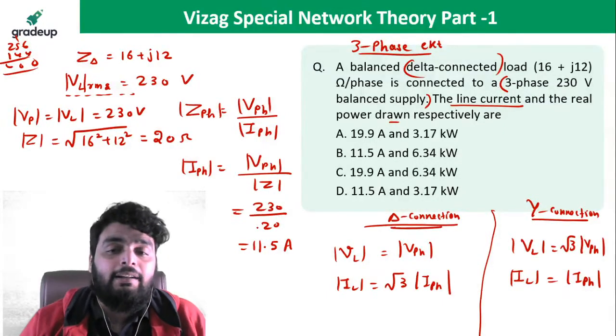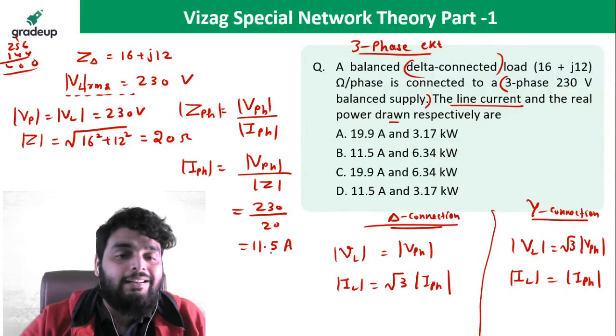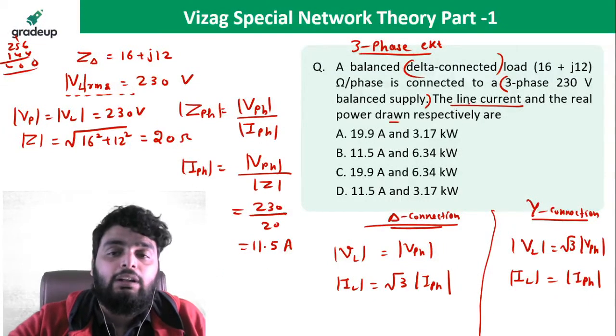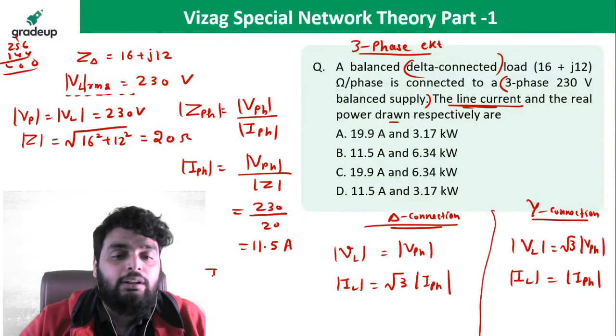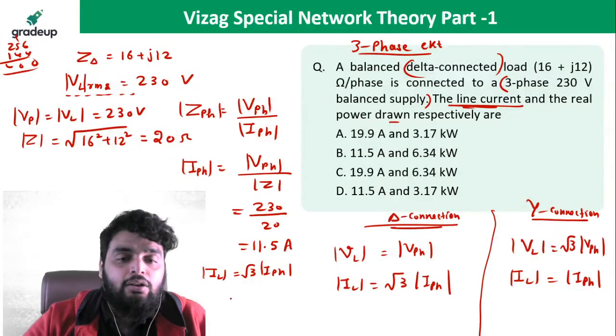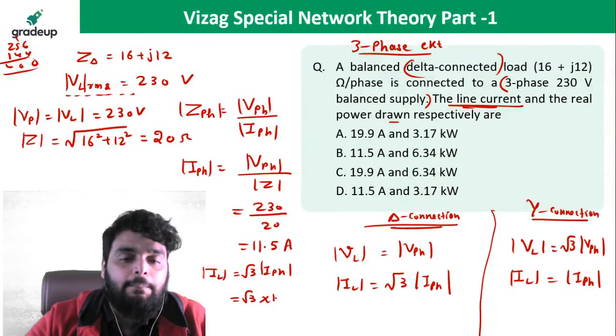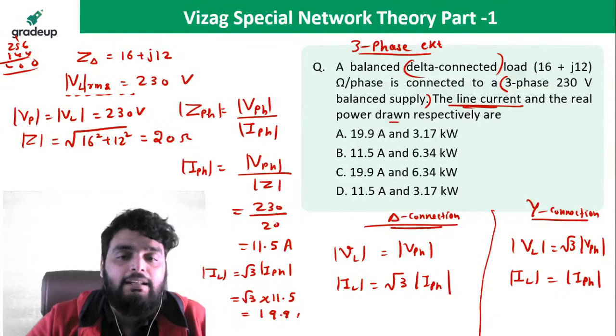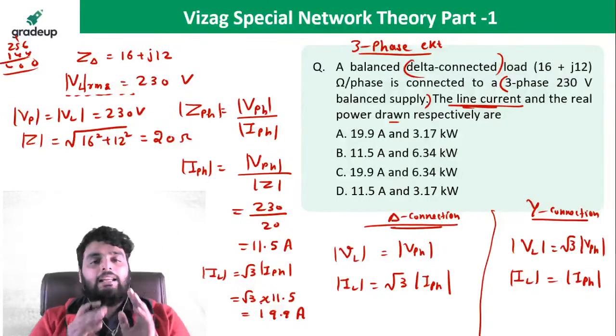Now beta, listen very carefully. This is the phase current. I need to find out the line current. So the line current is root 3 times the phase current in case of delta. So it comes out to be root 3 multiplied by 11.5, which is 19.9 ampere. So this is the line current.